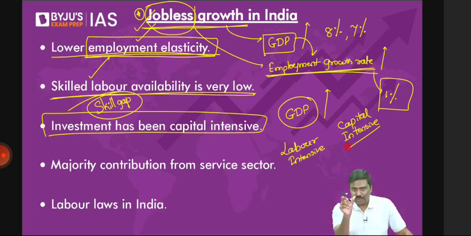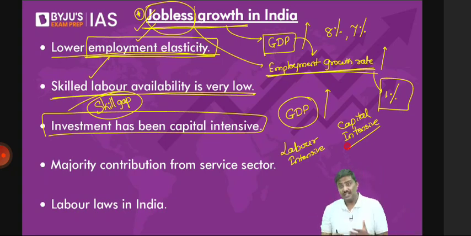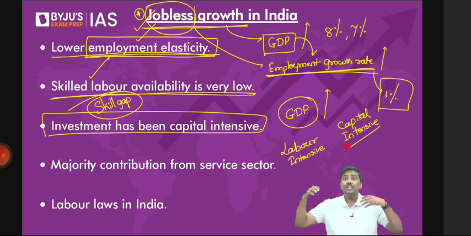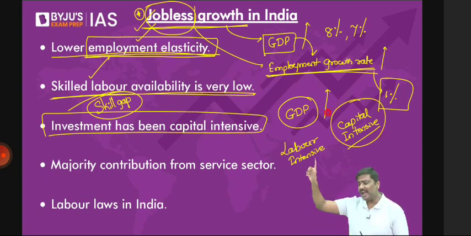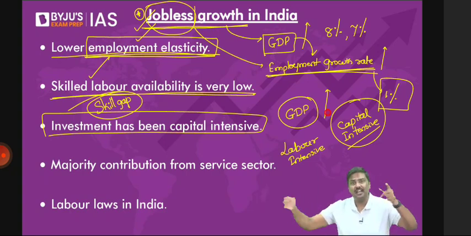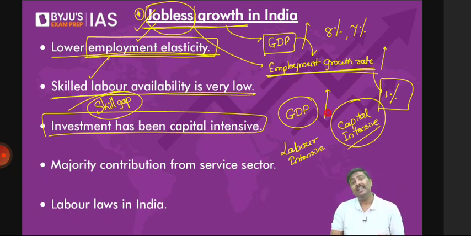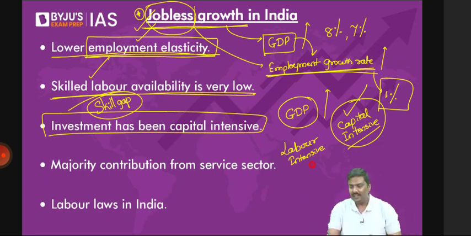You want to produce thermal electricity. You want to produce thermal energy, coal energy. Now, tell me, is the investment very high or very low? Thermal power plants, steel production, aluminum production, shipbuilding. Is it not capital-intensive? Capital-intensive means what? Investments are very, very high. Where? In machines. Let's say you purchase a lot of machines for production and you will utilize the machines. Can I call this capital-intensive? Again, labor is used. I'm not saying labor is not used, but how much of the expenditure is for labor? How much of the expenditure is for machines? If you spend, let's say, 70%, 80% of your money on machines, that is called capital-intensive.